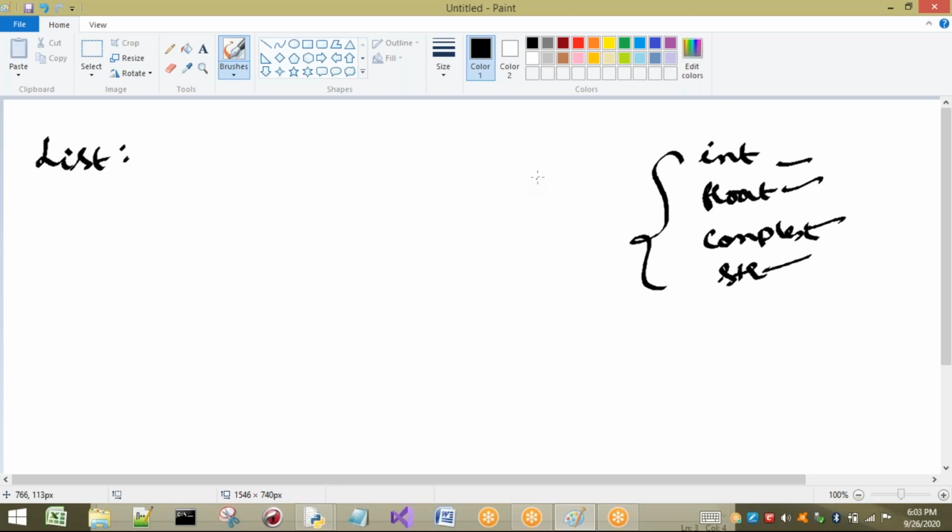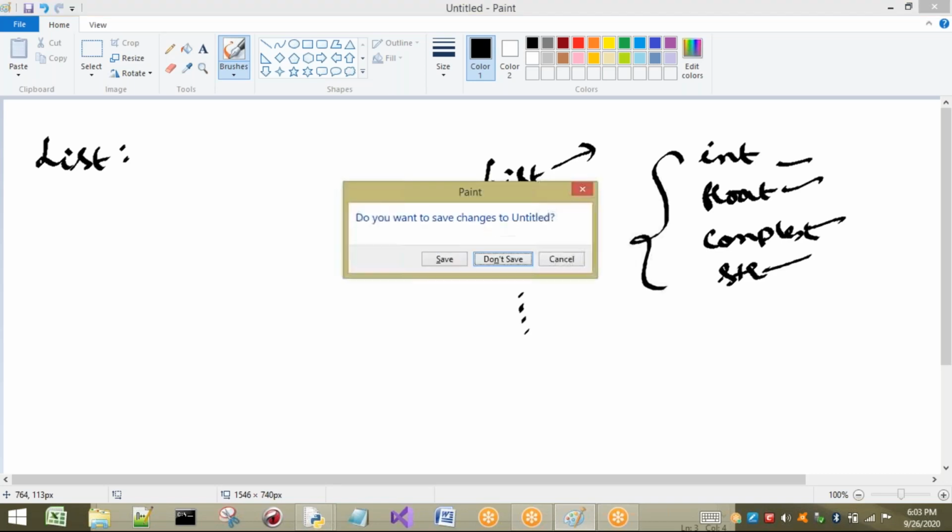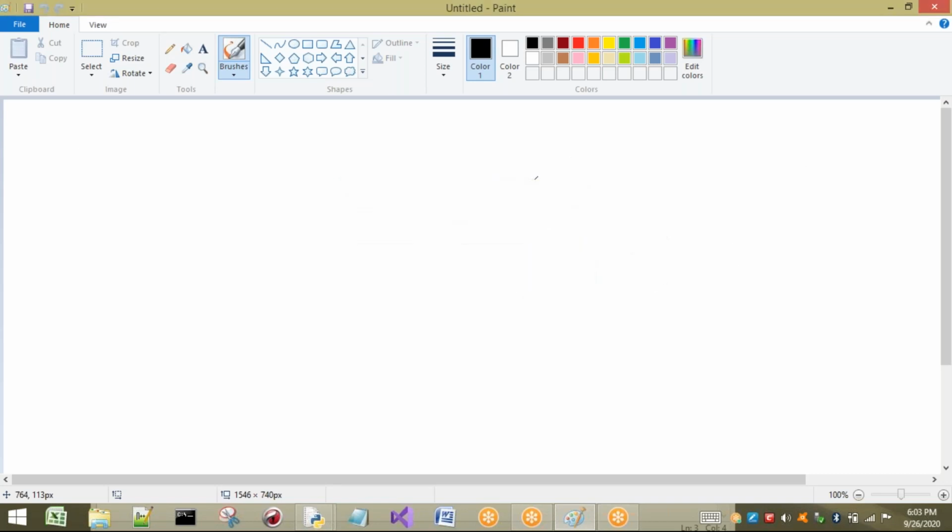But if you want to store a group of elements at a time, we have the concept of list. Here we can store a group of elements, and we also have other things like tuple, set, dictionary, and so on. First we are going to discuss list. If you want to store a group of elements, not only similar types but any types, then we go for the concept of list. In today's session we will see the list concept in detail.